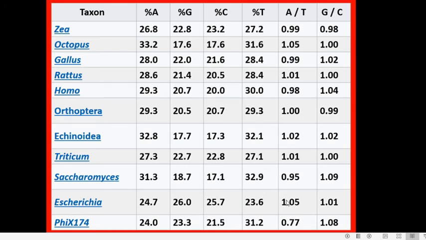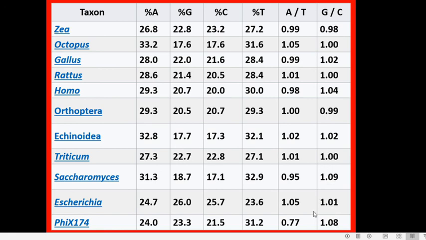So, here the A by T is not equal to 1. It is 0.77. That means there is more T than A. Here G by C is 1.08.